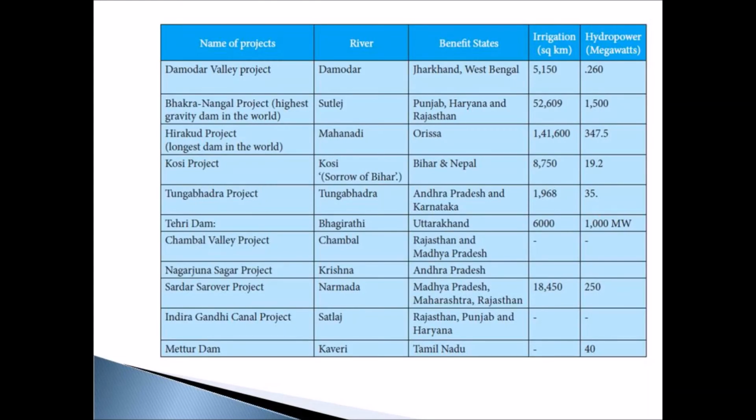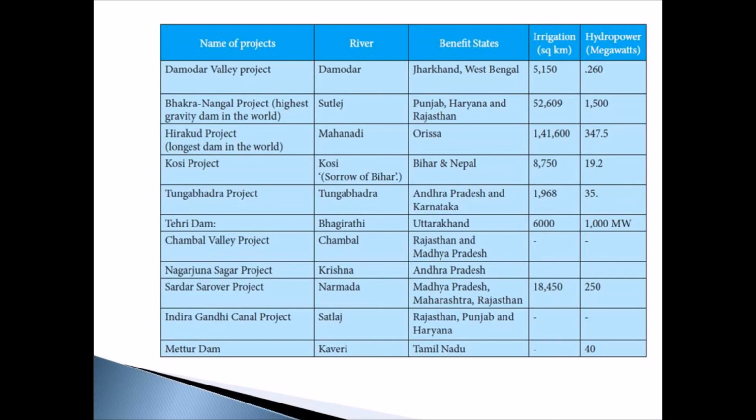So these are the multi-purpose river valley projects in India. Damodar Valley Project, Bakra Nangal Project, Hirakud Project, Kosi Project, Tungabhadra Project, Teri Project, Chambal Valley Project, Nagarjuna Sagar Project, Sardar Sarovar Project, Indira Gandhi Canal Project and Metu Dam.